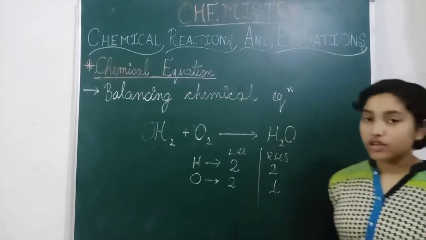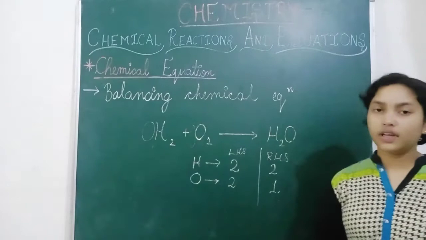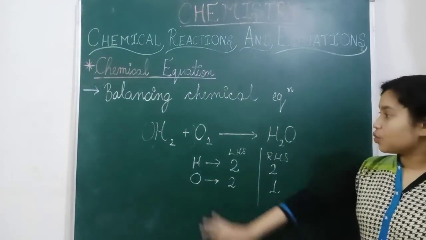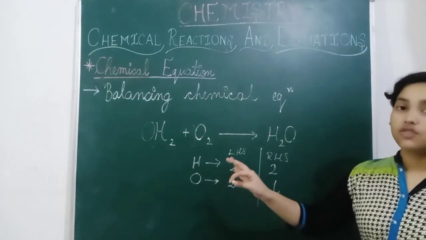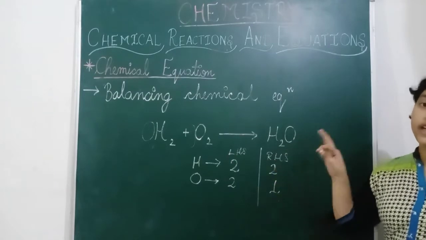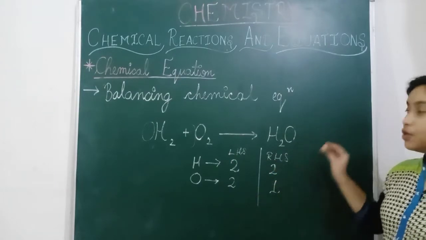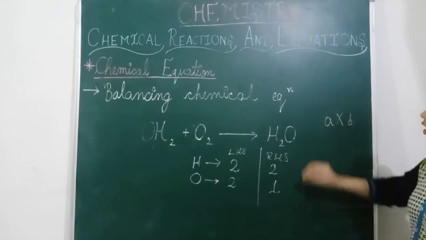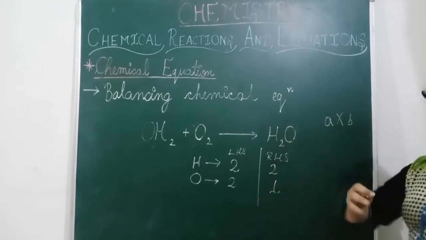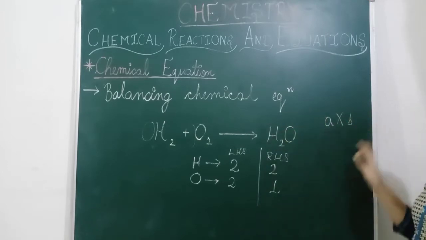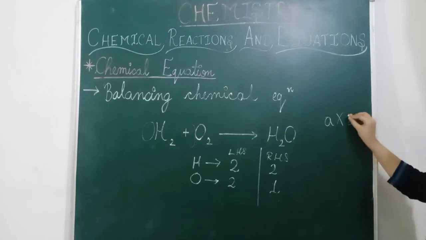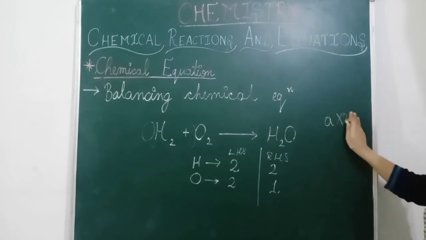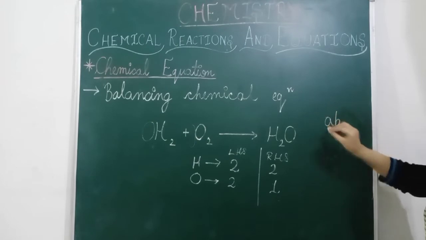You have also seen an example in mathematics. There is a plus b, and here is a into b. Suppose any number is given, a into b. We can't write a number in between, because when they are combined they form this one.